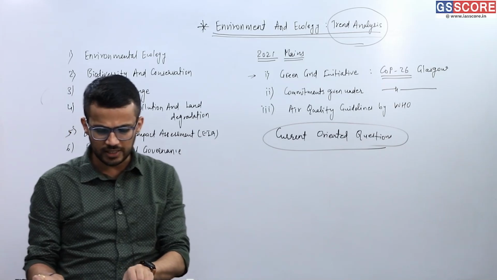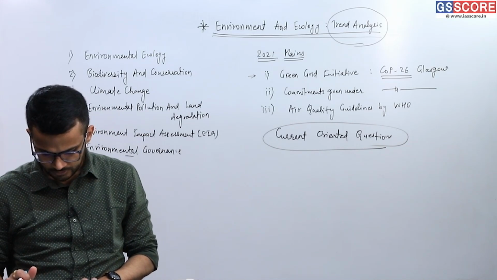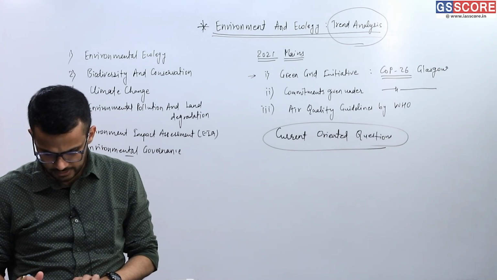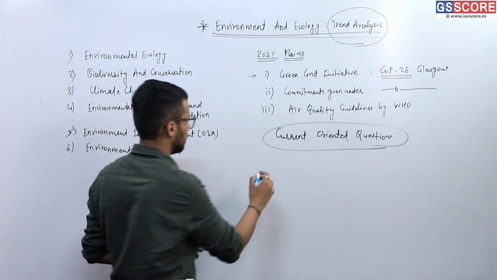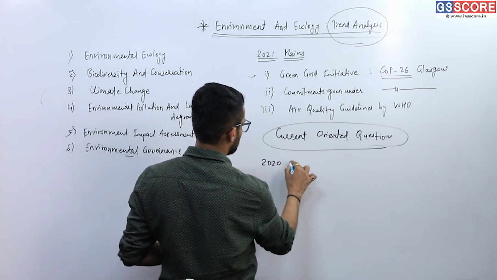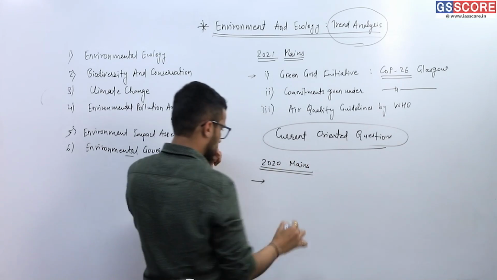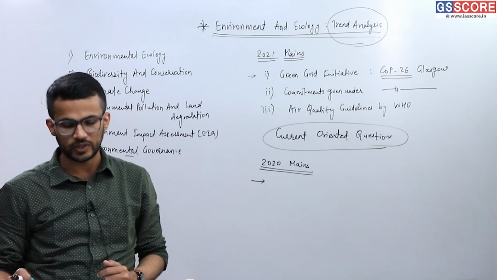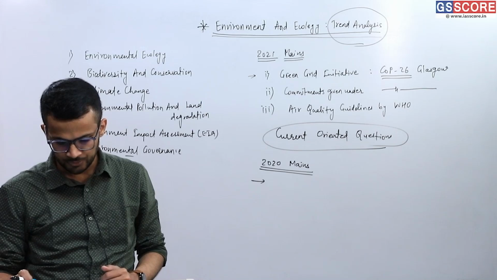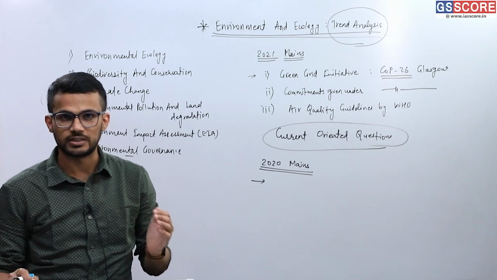Now if we take into account other questions that are being asked by UPSC, then for example, there was a question from 2020's mains examination on what are the salient features of Jal Shakti Abhiyan.